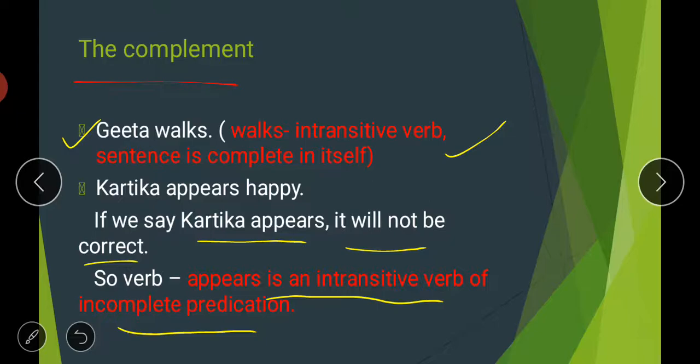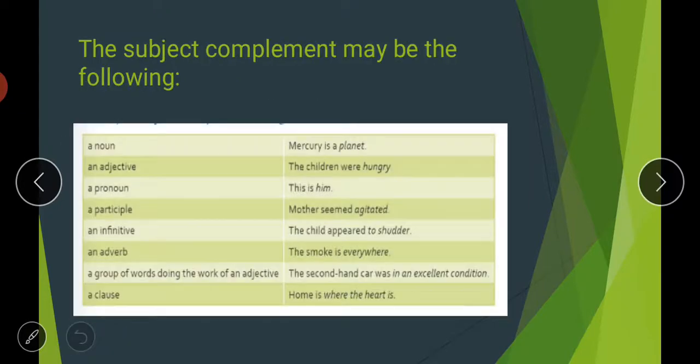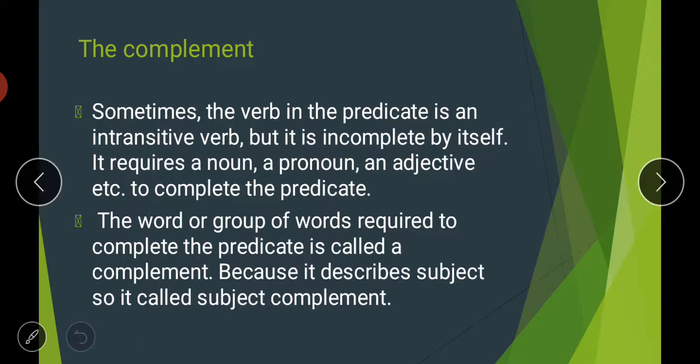If we add the word happy, the sentence is complete. If we remove it, the predicate of the sentence seems incomplete. So this complement gives you complete predication.